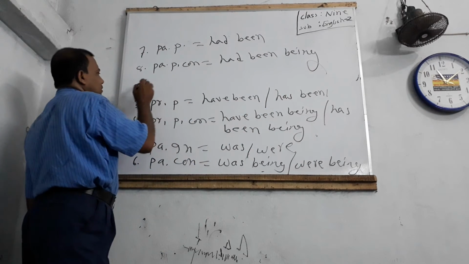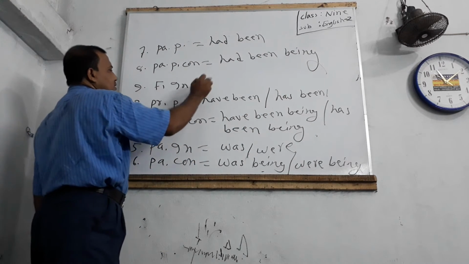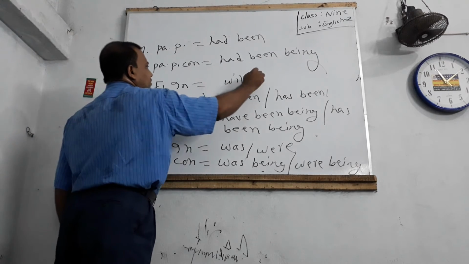Dear students, future indefinite tense: auxiliary verb will be.